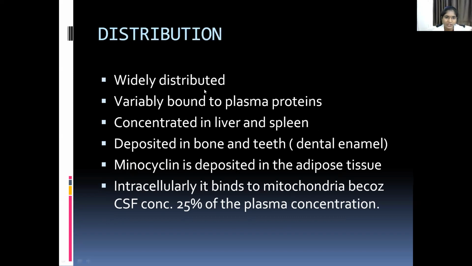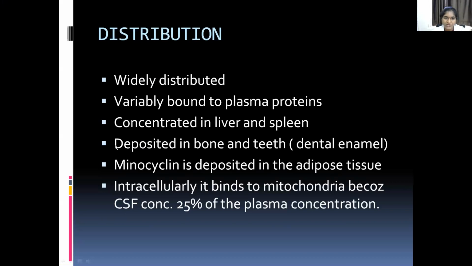It is widely distributed in the body. Tetracyclines bind plasma proteins and are concentrated in the liver and spleen. It is deposited in bone and teeth, dental enamel, because it forms a complex.